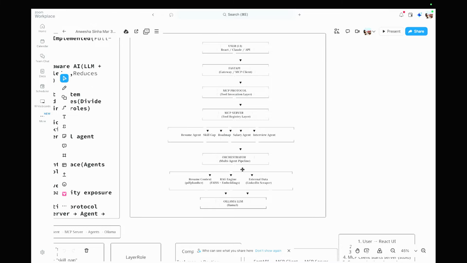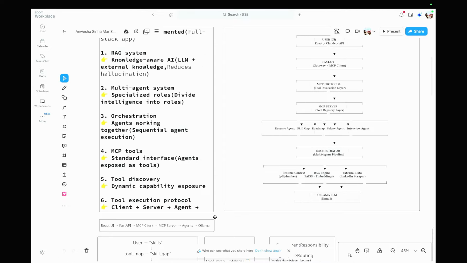Then it will help me articulate the answer after hitting the LLM. So you can see it as the React UI hitting FastAPI. FastAPI will talk to the MCP client, and then it will go through the MCP server and the agents, and finally the response comes to Ollama.